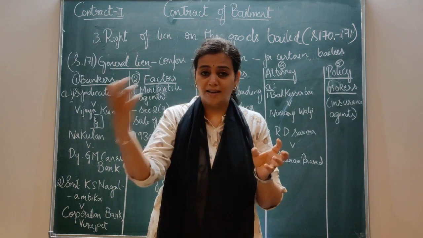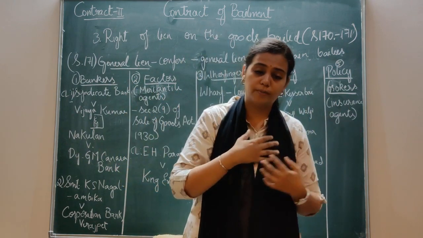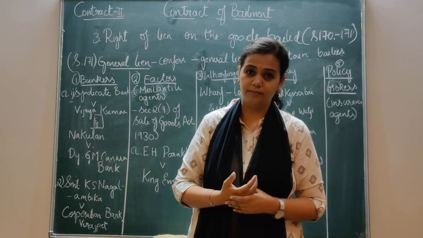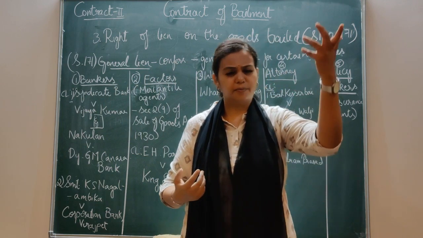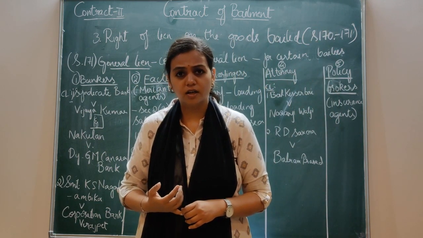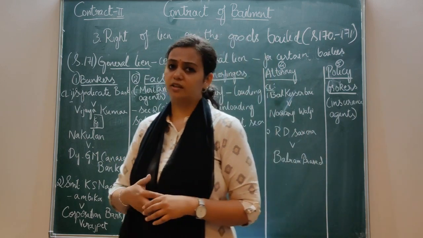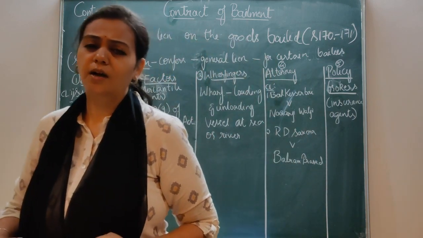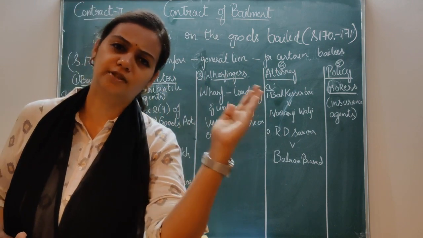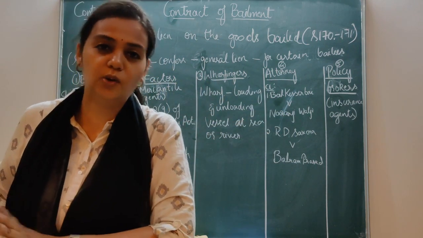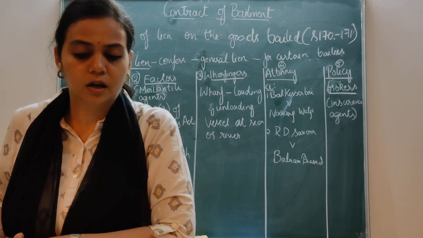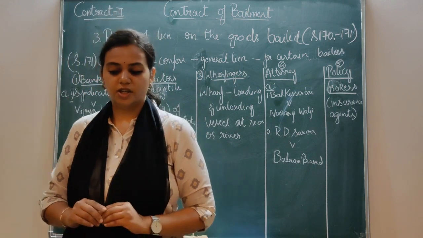Whatever the amount is due from my side, she can recover it from me. Maybe some previous balance I have not given to her. That can be recovered. Right? So this is the concept of general lien. Please do understand the difference between particular lien and general lien. Then you can answer it. Got it?